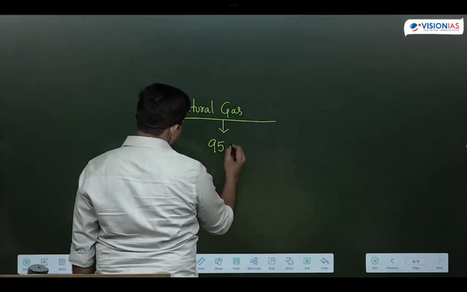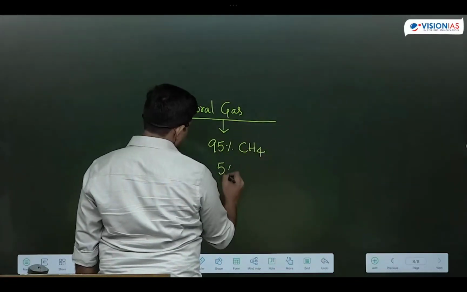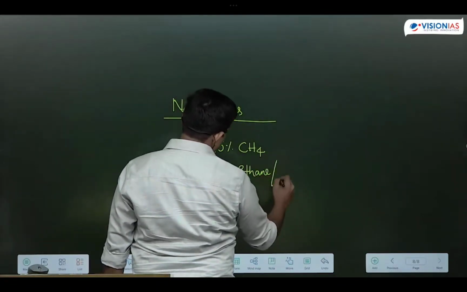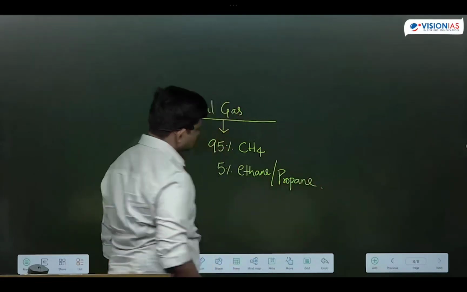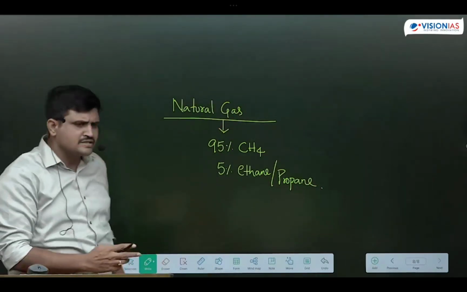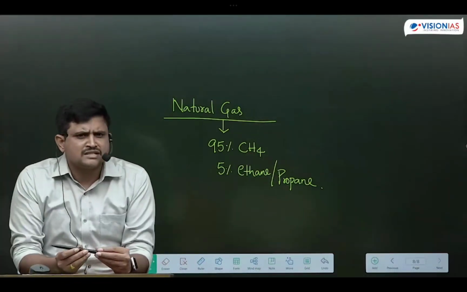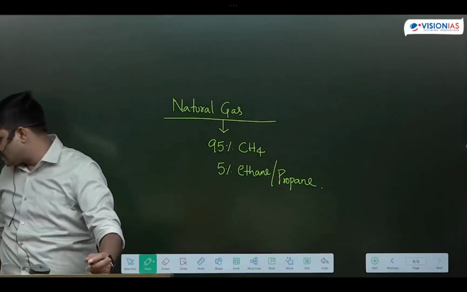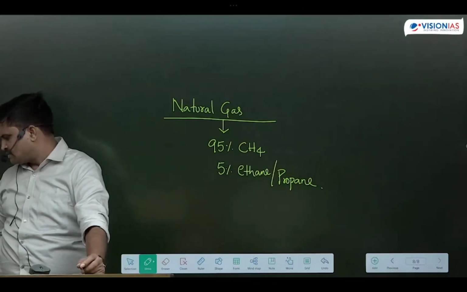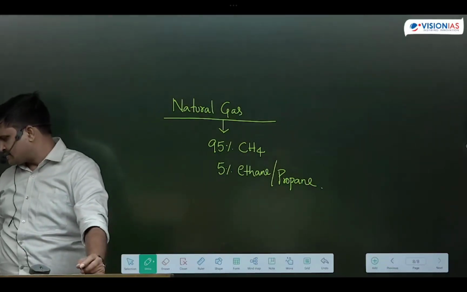The major constituent of natural gas is 95% methane and 5% ethane or propane. Where are we extracting this natural gas? Is natural gas a conventional or unconventional gas? We need to know this. Once upon a time, natural gas was a conventional gas, students. But now it is unconventional gas.